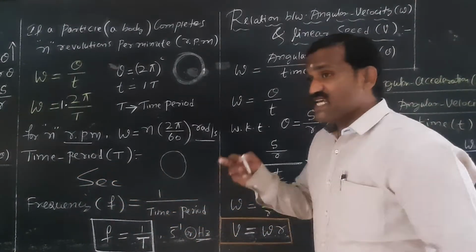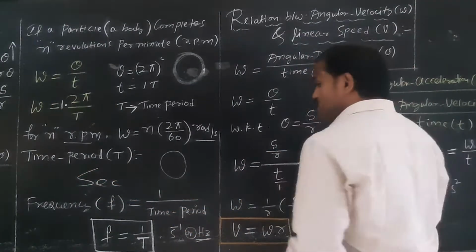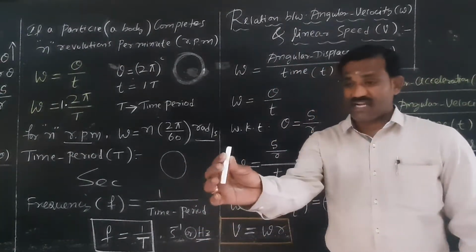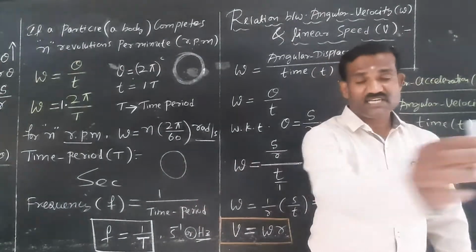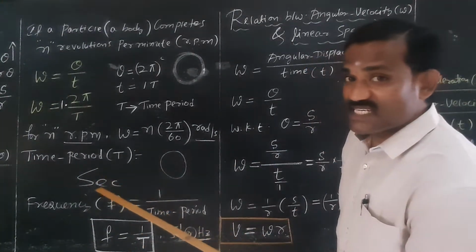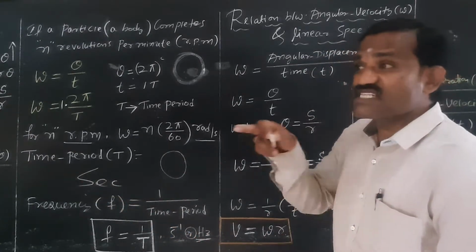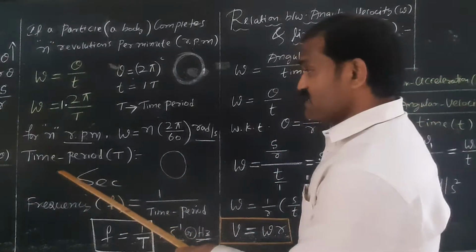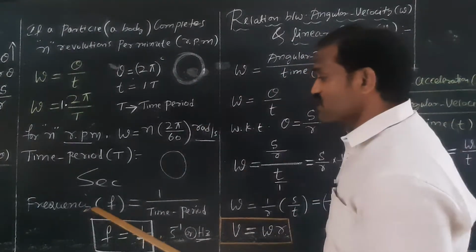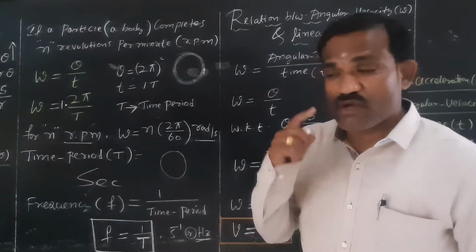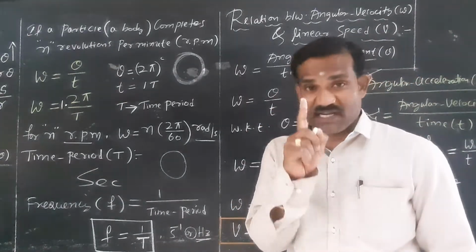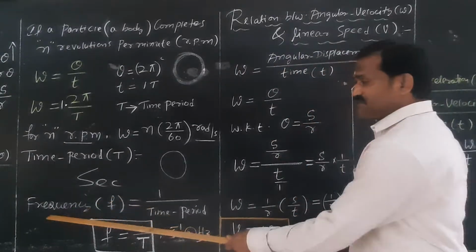Time period of rotation of the earth, rotation meaning about its own axis, is 24 hours. Time period of revolution of the earth is 365 and a quarter days. So time taken for one complete rotation or one complete revolution is called one time period. It is measured in seconds.